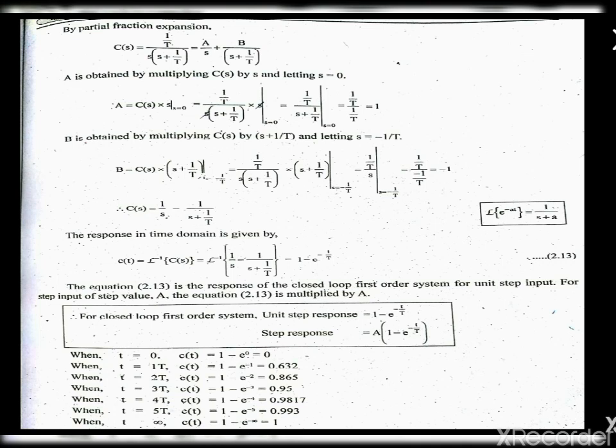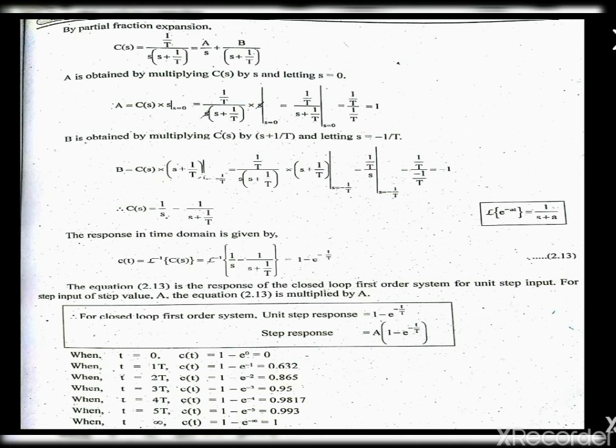And we are going to get the B value by multiplying C of s into s plus 1 divided by T and letting the value of s as minus 1 by T. On substituting this, we get the B value as minus 1. Now we are going to substitute the A and B values in C of s. So we get C of s equal to 1 divided by s minus 1 divided by s plus 1 by T.